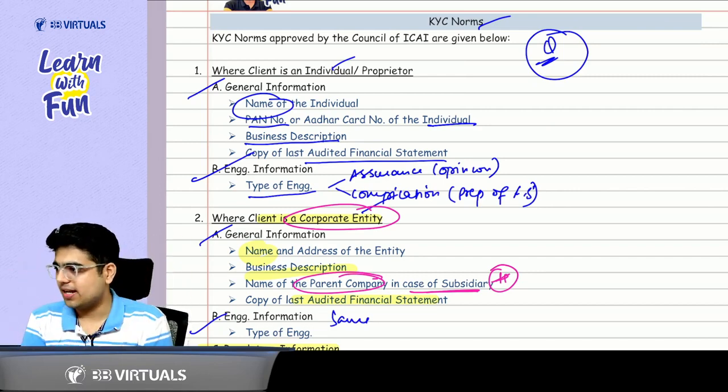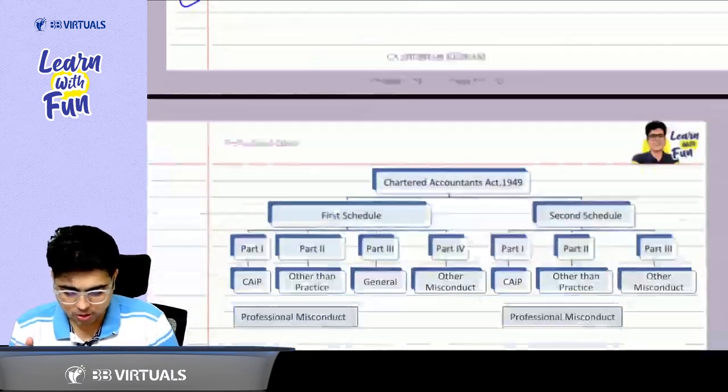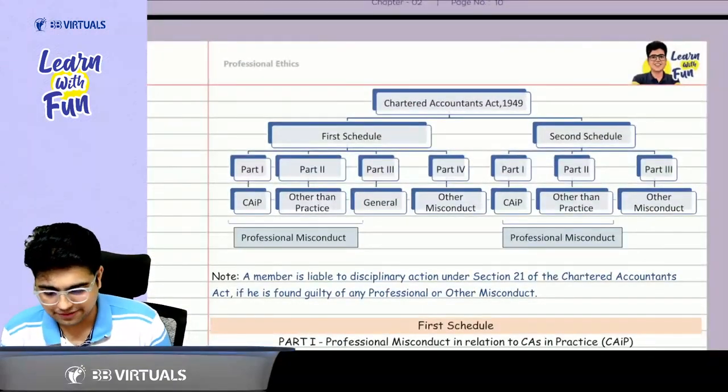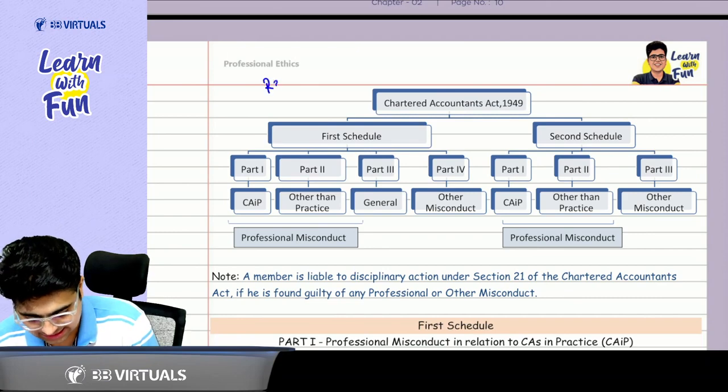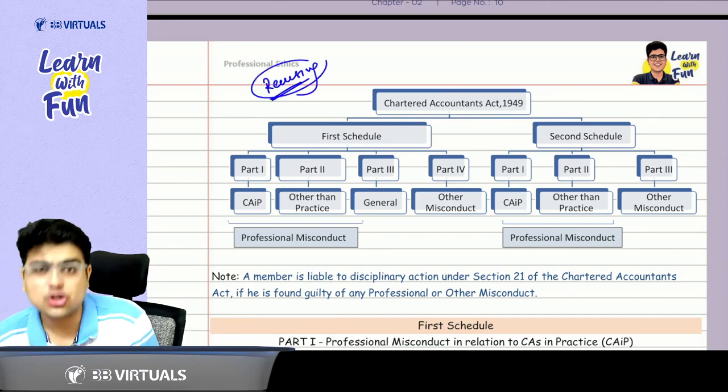Now in the next session, what we are going to do, we will be revising the schedules. So next revision session, we will be revising the schedule. So I hope you enjoyed the revision till here.